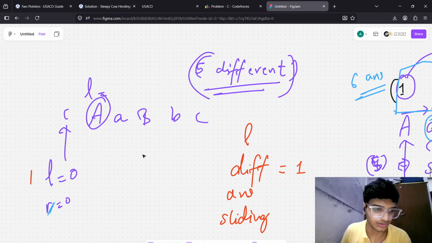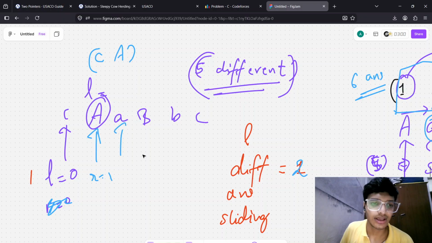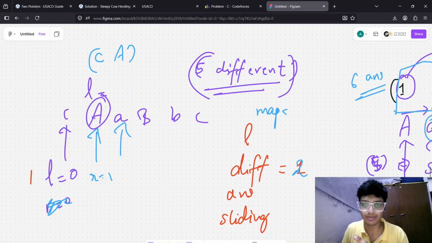I now set R equal to 1, with C and A. Two different so far. We will track things with a map, or whatever data structure you prefer. I think a map is better, keyed by character. I don't know Java and Python, sorry for that, but you can use something like a hash map.